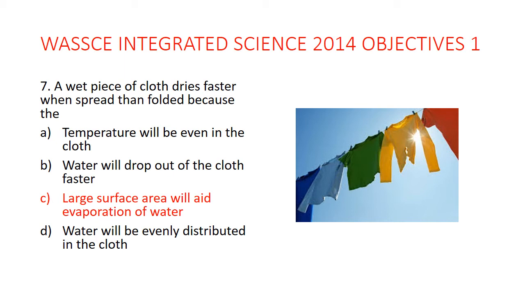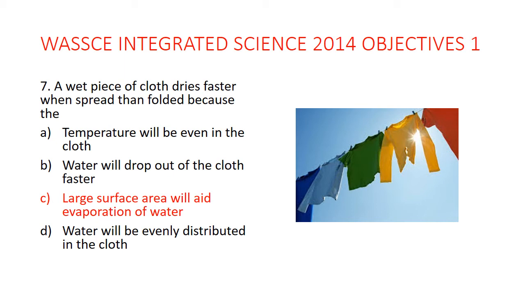Question 7. A wet piece of cloth dries faster when spread than folded because the larger surface area will aid evaporation of water. Yes. It's not that temperature will be even in the cloth, and it's not that water will drop out of the cloth faster; that's not true. It's about surface area. It's just like your towel.